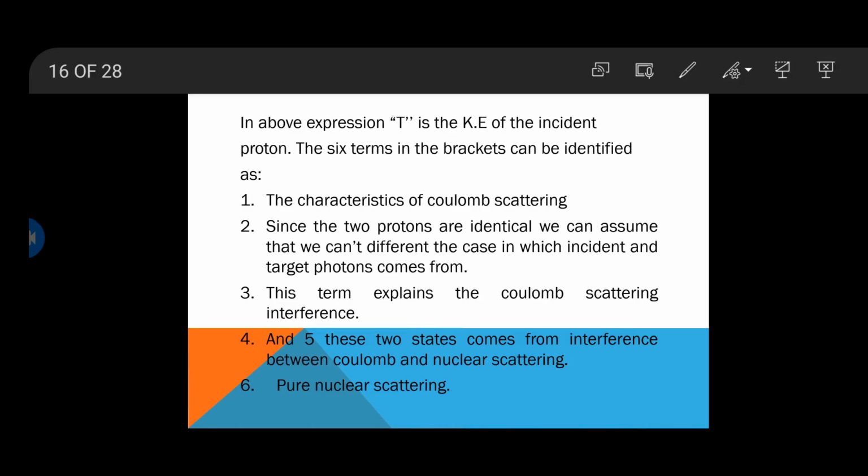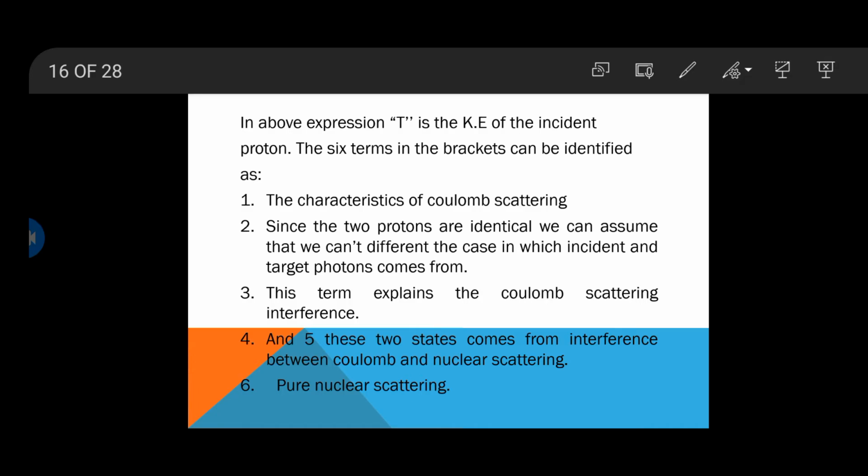Basically, this is the scattering that results from the nuclear force that holds the protons together. As we know, they have the same charges and repel each other, but the nuclear force holds the protons together in the nucleus. When there is proton scattering, obviously there is also nuclear scattering. So to calculate this type of nuclear scattering, we will use the sixth term in the bracket. In this slide we have thoroughly discussed the formula from our previous slide.